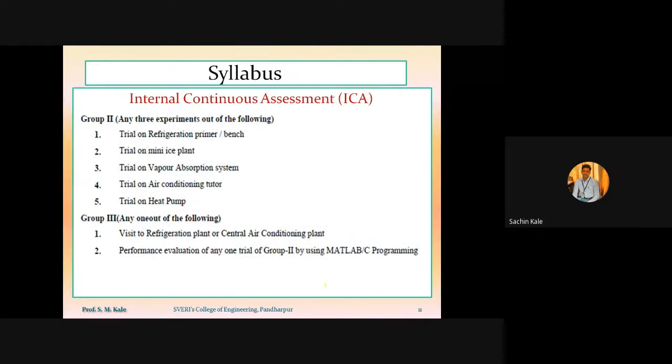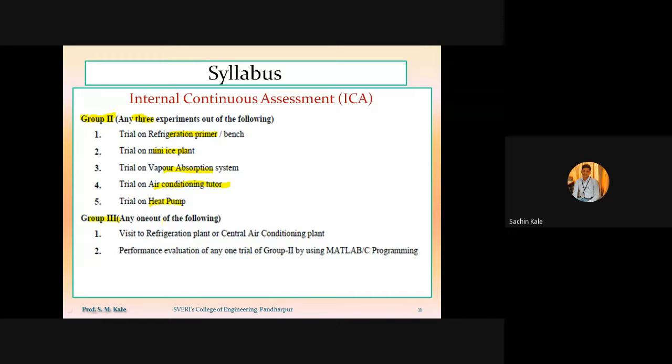Then Part B, or group 2, will be related to the performance type of experiment. There will be a total of 5 performances, out of which we have to perform any 3 experiments. First is the trial on refrigeration primer. Second is the trial on mini ice plant. Third is the trial on vapor absorption system. Fourth is the trial on air conditioning tutor. And the last one is the trial on heat pump. Out of these 5, we have to perform any 3 experiments. So this is the performance type of experiment.